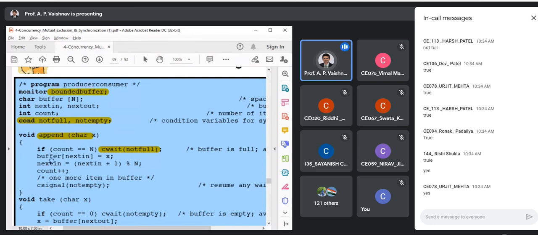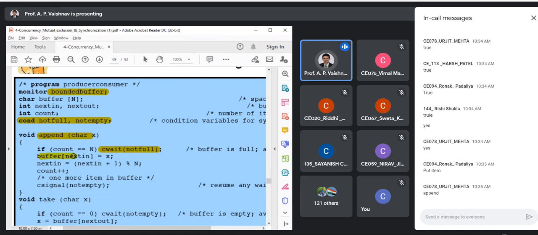Okay, see what we are doing next. If there is at least one space available, what can we do? We can add an item, right? So that's what we are doing. Buffer of next in is equal to x. X is the new item which we are passing over here, right? Then next in will be incremented. And why are we using the modulo operator?